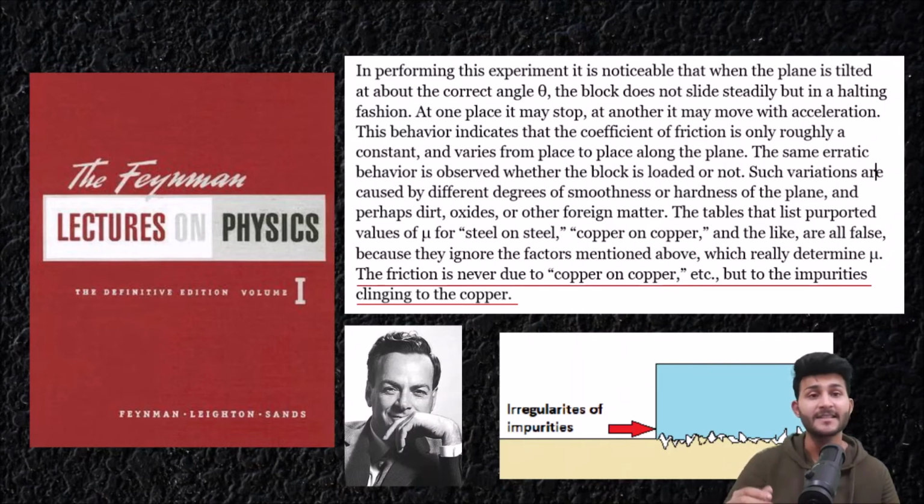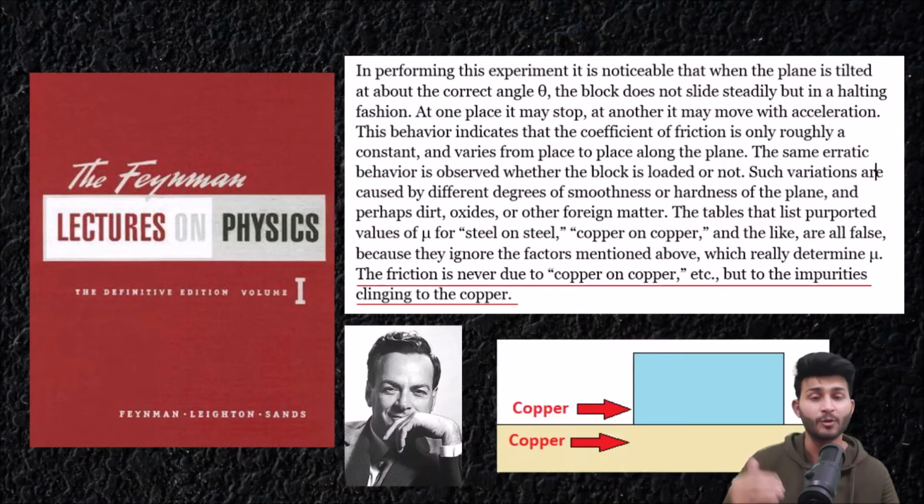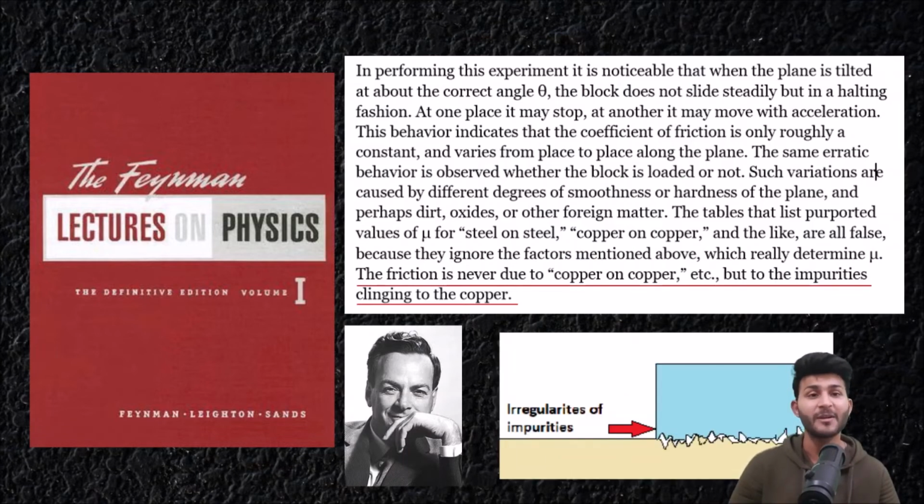And then he says that experimentally, if you take two materials, ultra clean copper on copper, then at the atomic level the bonding will start taking place and copper is going to make a very strong bond with the other copper atom. It would be indistinguishable for the material to determine which copper atom is for the upper one and which copper atom is for the lower one. But we should keep this in mind that Feynman did not say that friction is because of the atomic bonding of the material. It is still because of the irregularities of impurities interlocking into each other.